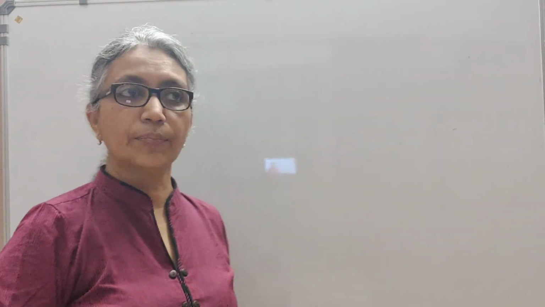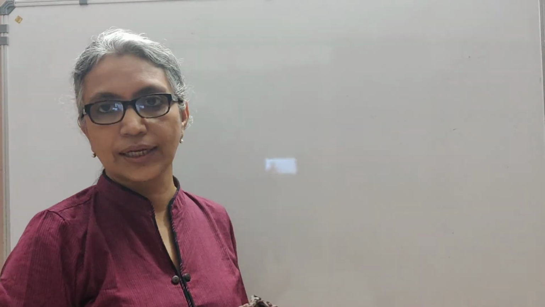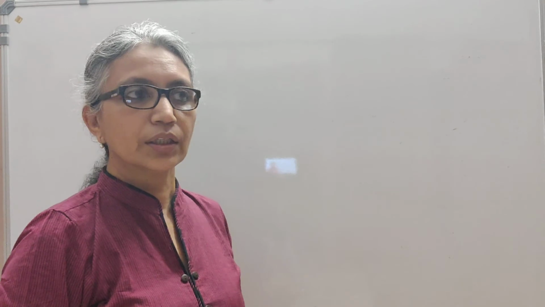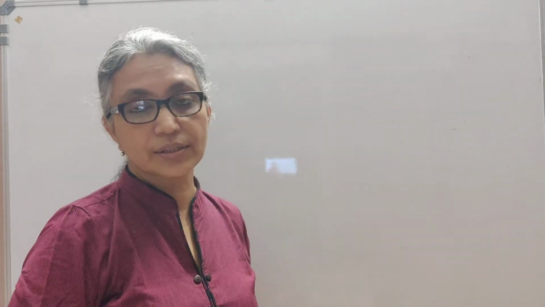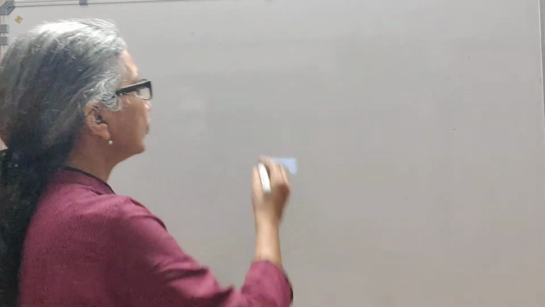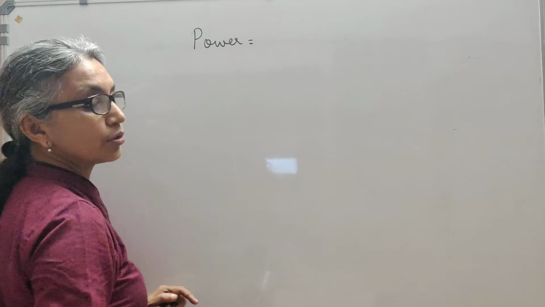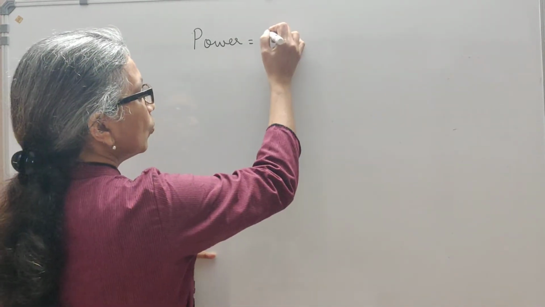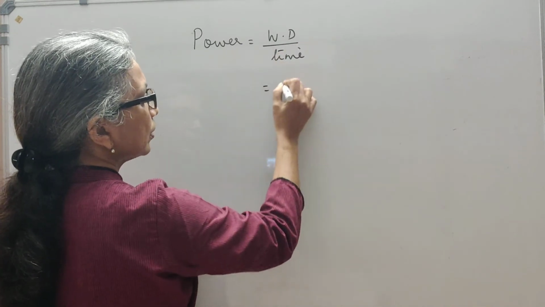For example, suppose you're buying a motor to pump water from the ground to your tank on the terrace. It's not enough to know how much work the pump can do, but how fast it can pump up the water. So we define power as the time rate of doing work, or work done by time, dW by dt.